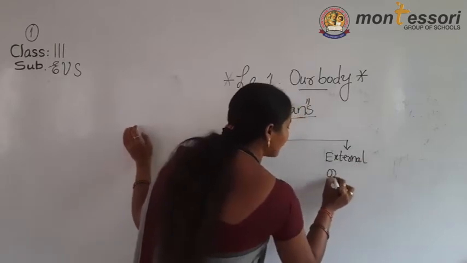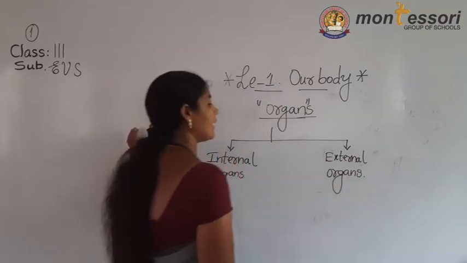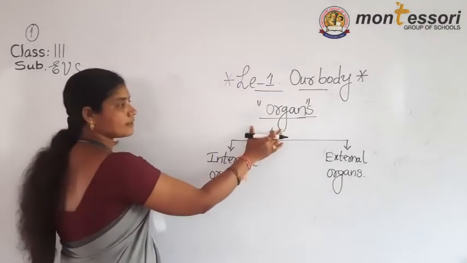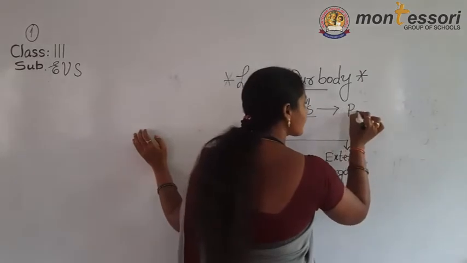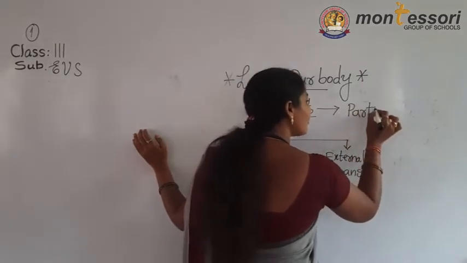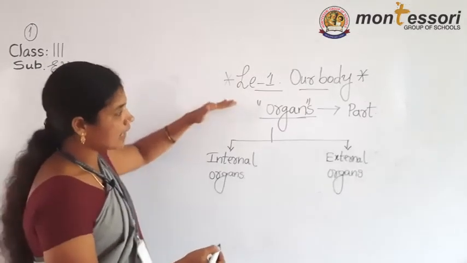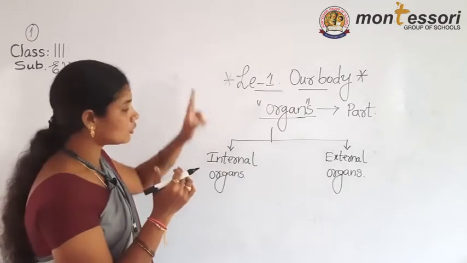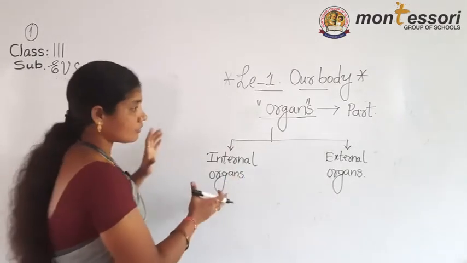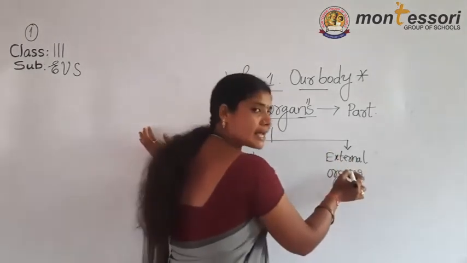An organ is nothing but a body part. A part of the body is called an organ. How many types of organs are there? Two types: internal organs and external organs.